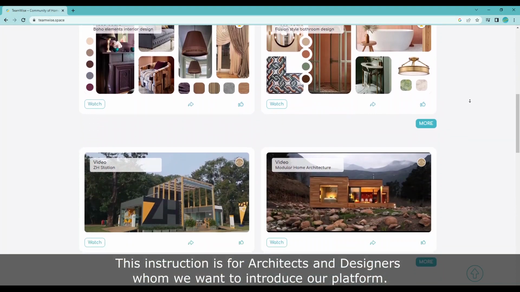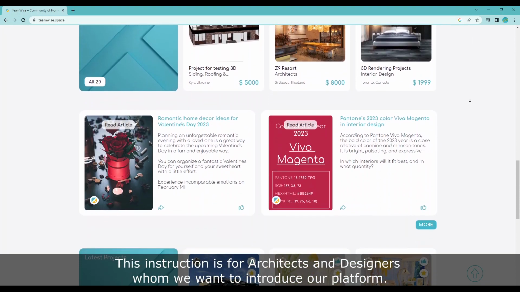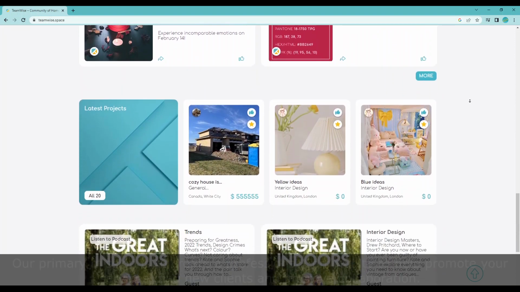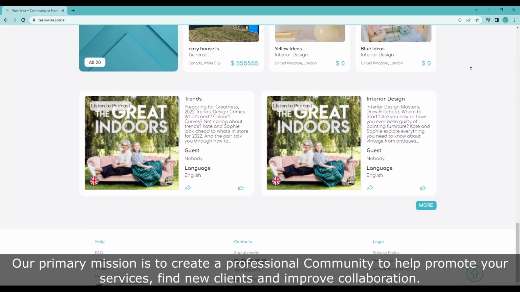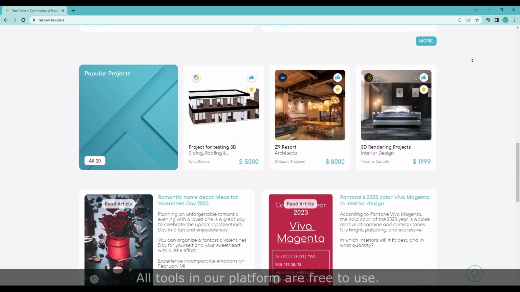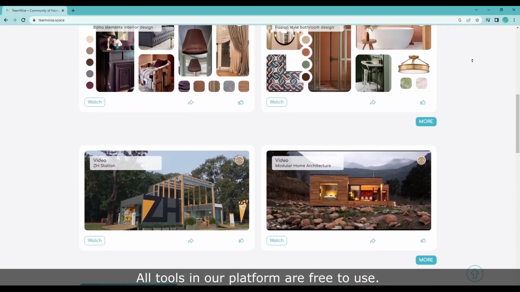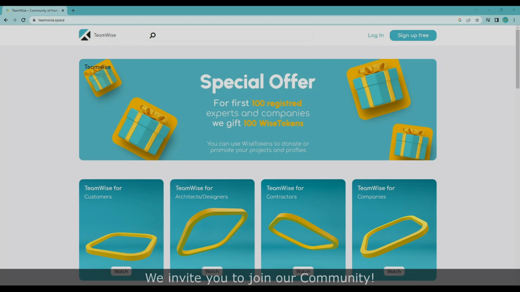This instruction is for architects and designers whom we want to introduce our platform. Our primary mission is to create a professional community to help promote your services, find new clients, and improve collaboration. All tools in our platform are free to use. We invite you to join our community.